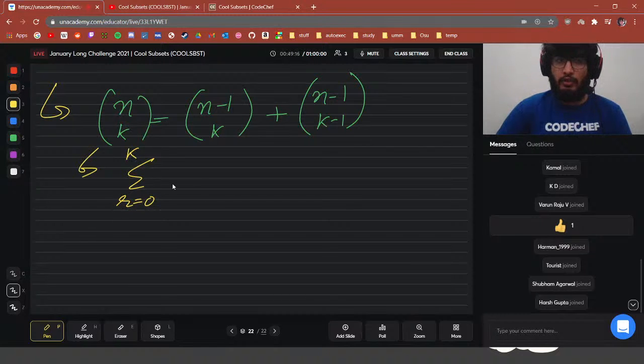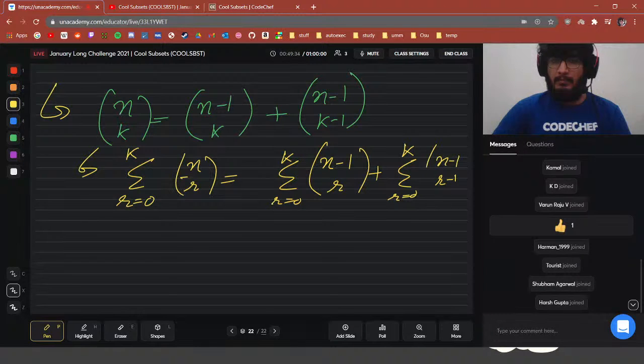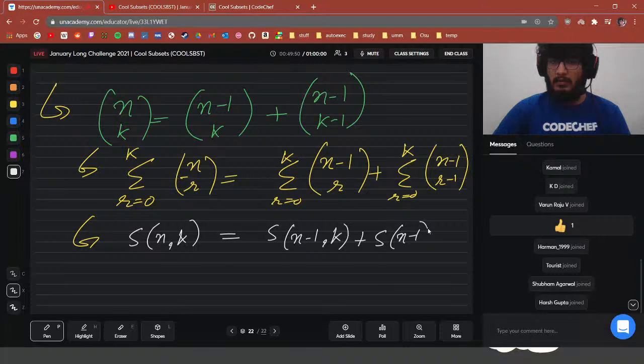Summing over r from 0 to k of C(n, r) equals the sum of C(n-1, r) plus the sum of C(n-1, r-1). Then that means we have S(n, k) = S(n-1, k) + S(n-1, k-1).